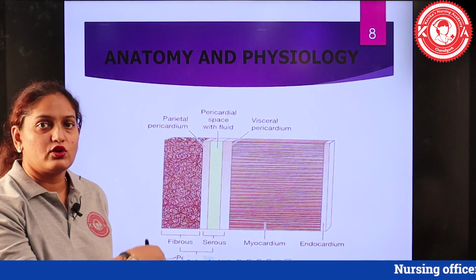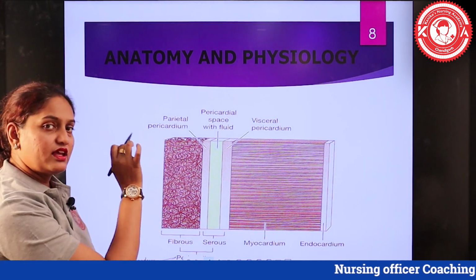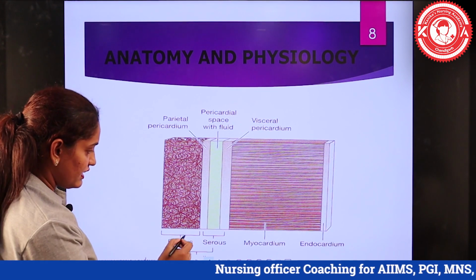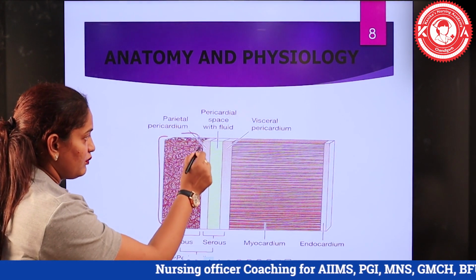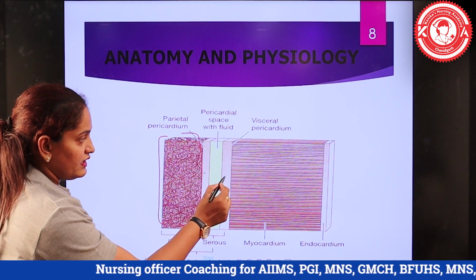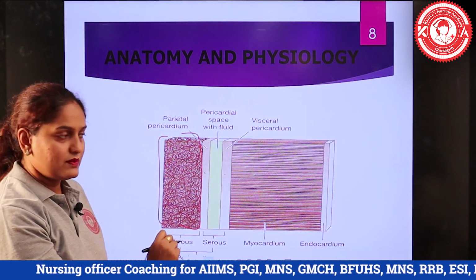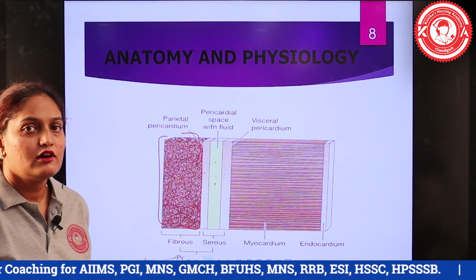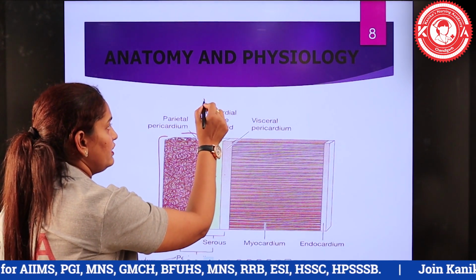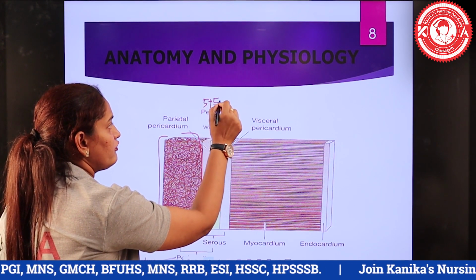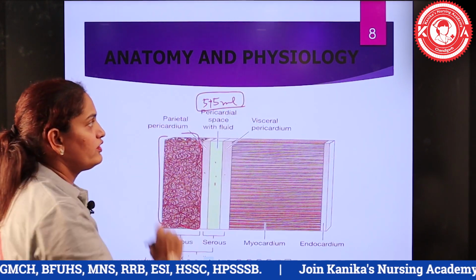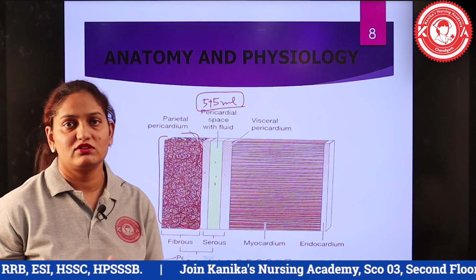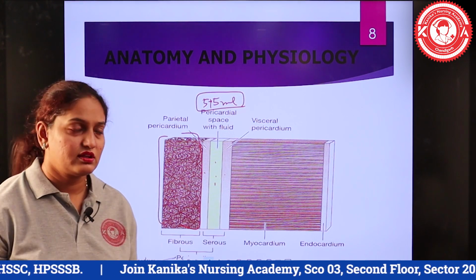What we have discussed till now in the layers of the heart is, the first layer is the pericardium, and the pericardium is made up of two sacs. The outer part of this sac is made up of fibrous tissue, and the inner contains the double layer of serous membrane. Inside this double layer, this yellow part you can see is the pericardial fluid, and normally pericardial fluid is within the range of 5 to 15 ml. This 5 to 15 ml is responsible for providing the cushion to the beating heart, so that no damage can occur to the heart while it's beating.